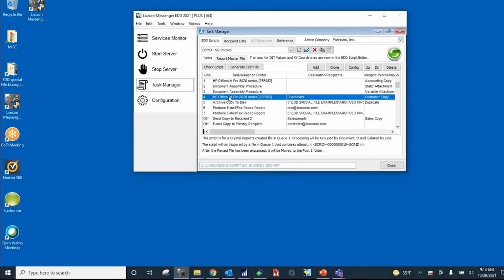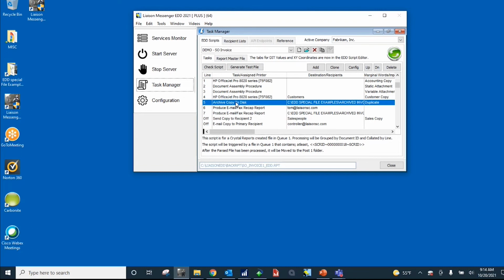Then we have a customer copy. So this line here will be emailed over. I'll probably add Donna's email address in. We'll process the document and send it to her. If there was no email address for the customer, this would be printed to that HP 8020 printer.